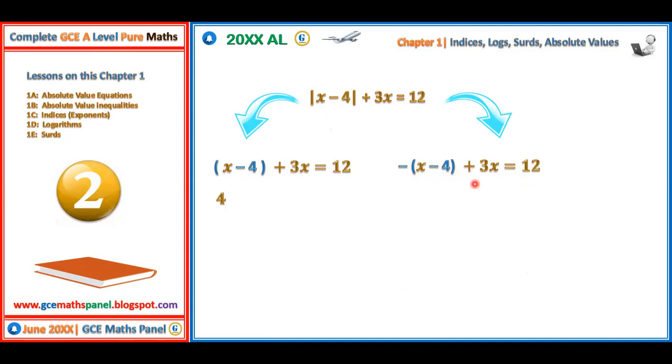Some people prefer to square both sides, but to square both sides, first of all carry 3x to the right hand side so that it does not stress you. Working with the first one, when you open out these brackets, we'll be left with 3x plus x, which is 4x, minus 4 equal to 12. From this, 4x equals 12 plus 4, which is 16, and from here x is going to be equal to 4.